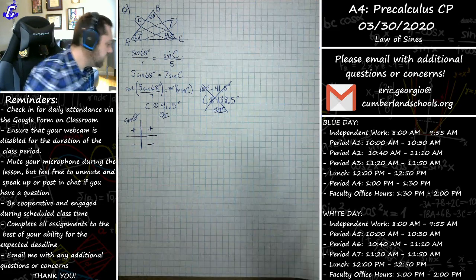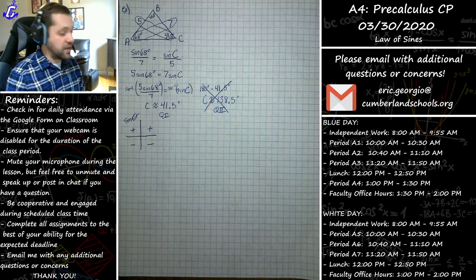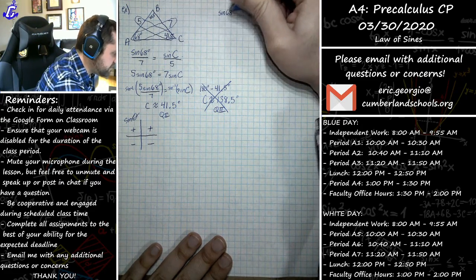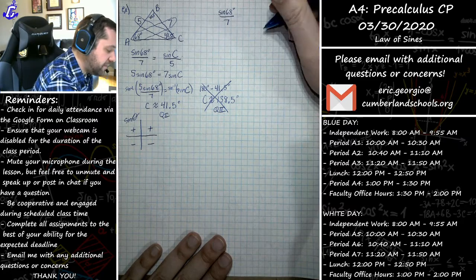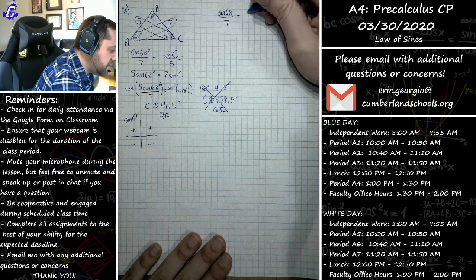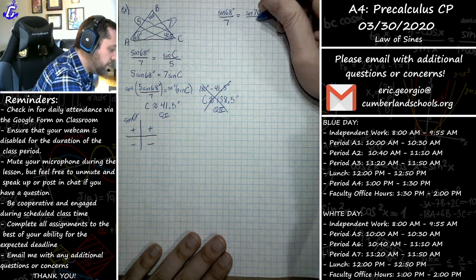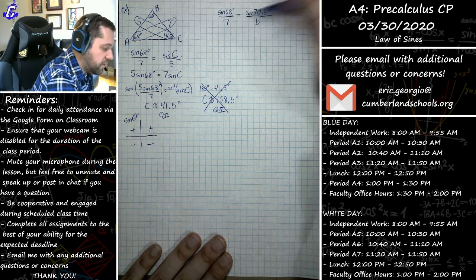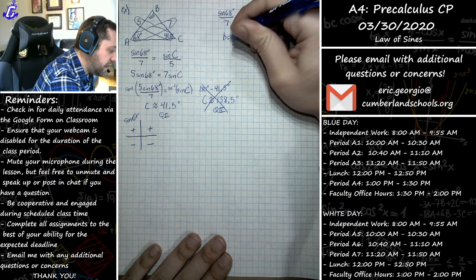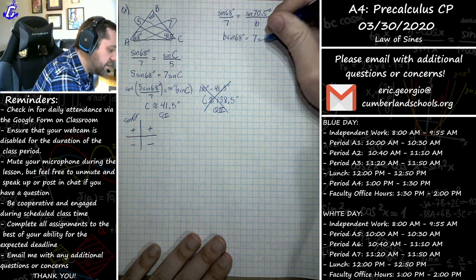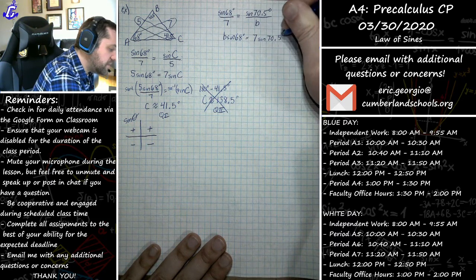And then to solve for that side B, just like we've seen before, I'm going to refer to my sine of 68 over 7. That was my given information at the start of the problem, should equal the sine of 70.5 over B, which we don't know. Cross multiplying, you get B sine of 68 degrees equals 7 sine of 70.5 degrees.